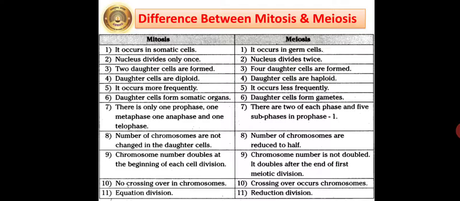In meiosis, chromosome number is not doubled at the start; it doubles after the end of the first meiotic division. No crossing over occurs in the chromosomes in mitosis. Crossing over occurs in chromosomes in meiosis. So mitosis is equational division and meiosis is reduction division. So you all will write this difference in your notebook.